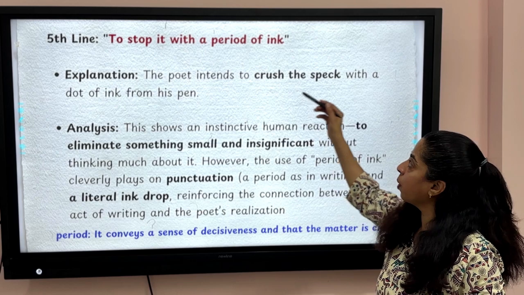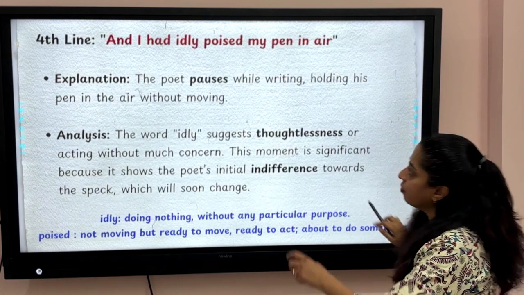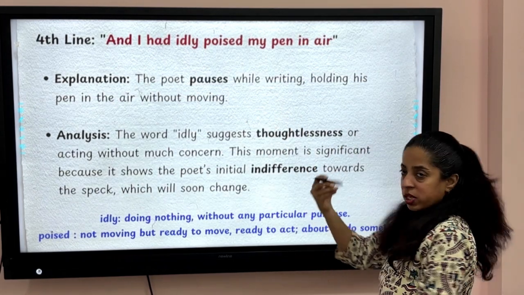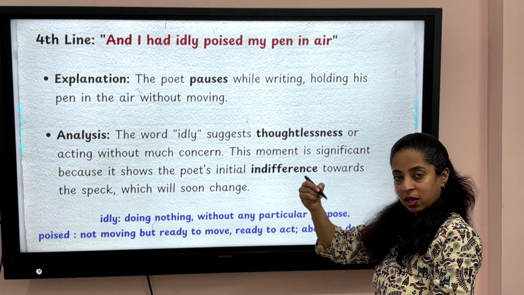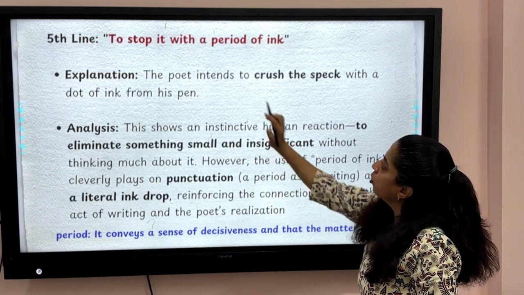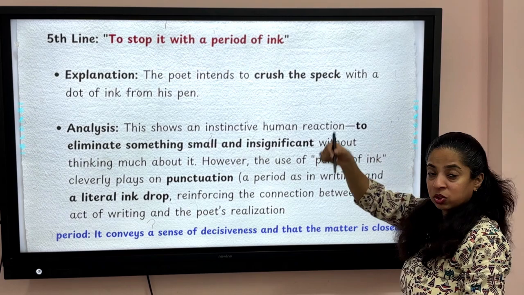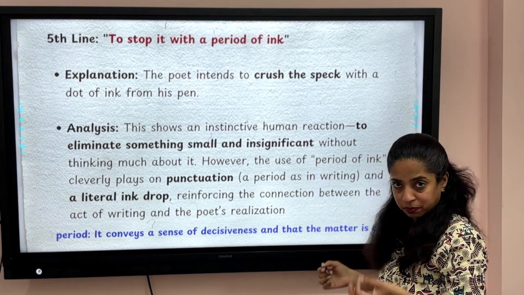To stop it with a period of ink. So if you connect the fourth line, and I had idly poised my pen in air, I had poised my pen to stop it with a period of ink. So he wanted to stop the might.